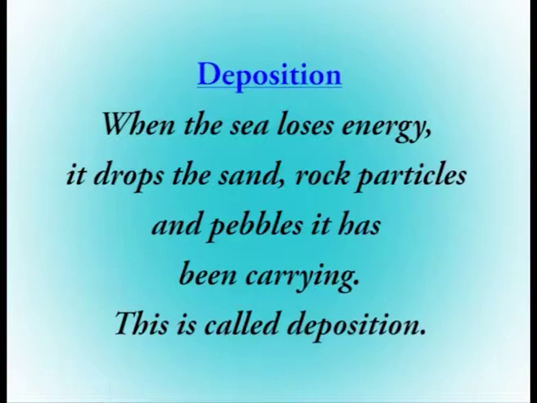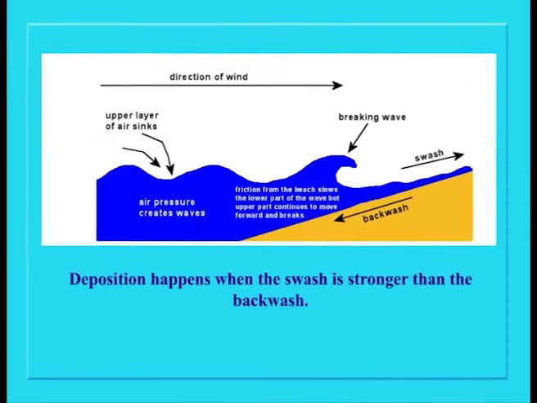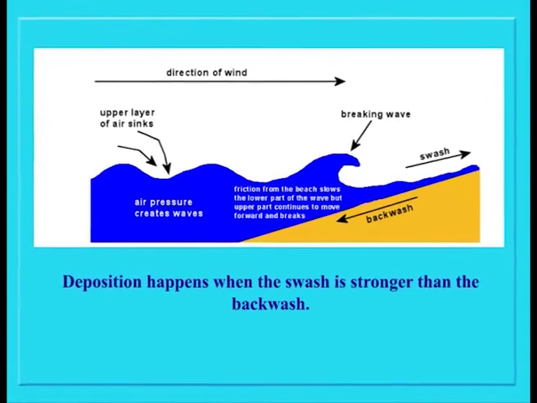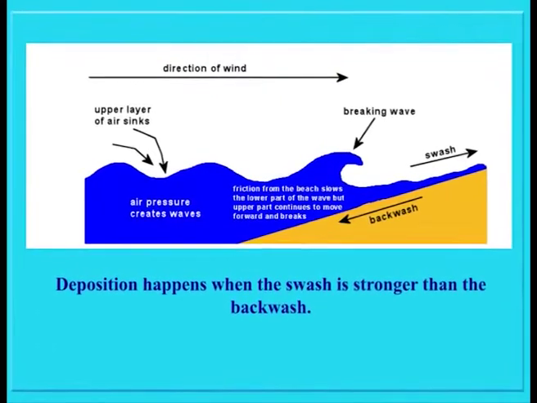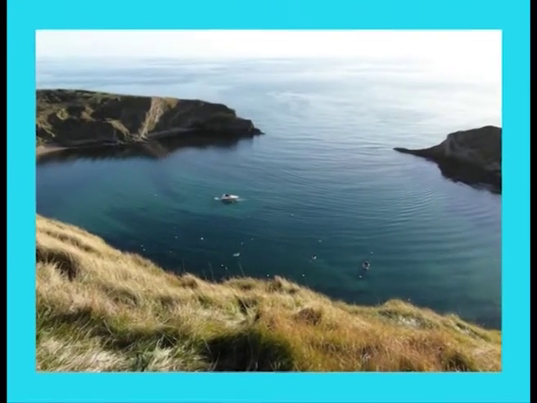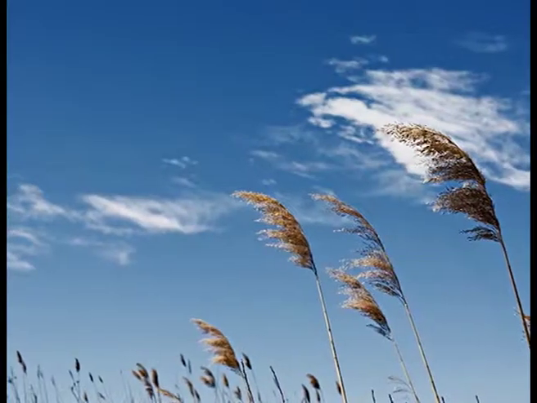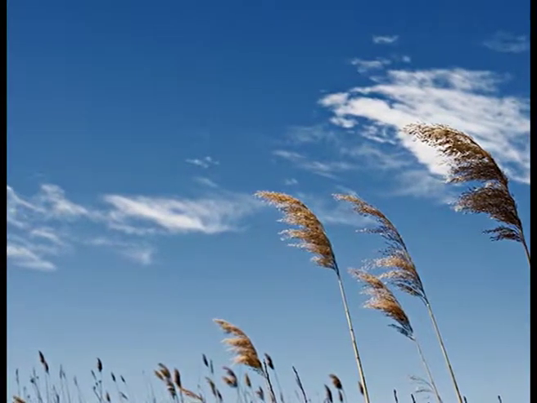This is called deposition. Deposition happens when the swash is stronger than the backwash and is associated with constructive waves. The chances of deposition are more likely when waves enter an area of shallow water, or waves enter a sheltered area, for example, a cove or bay. There is little wind. There is a good supply of material.